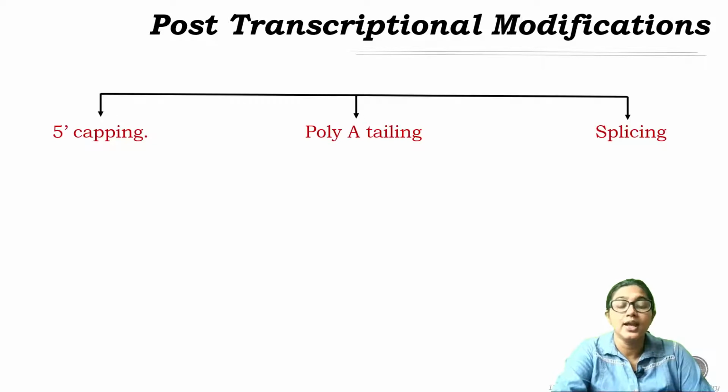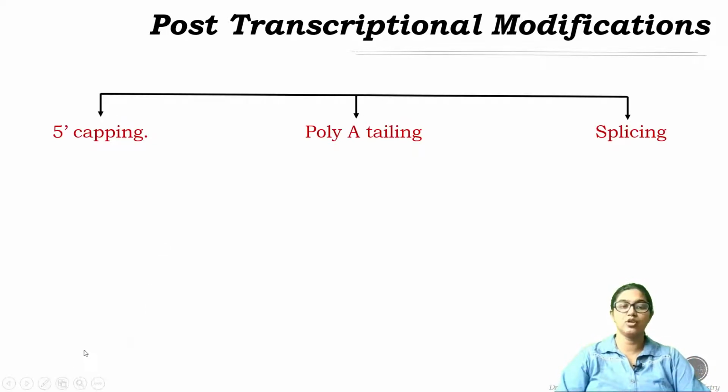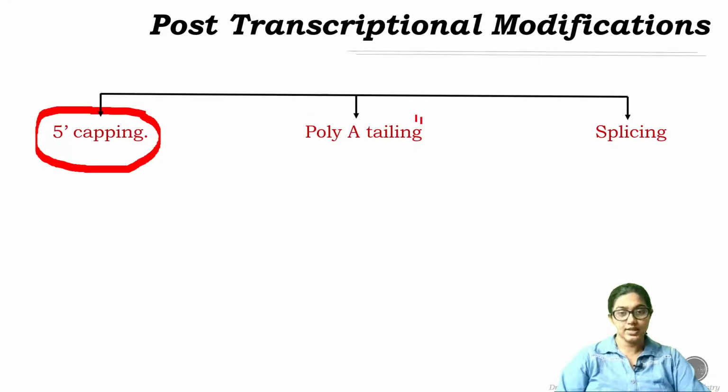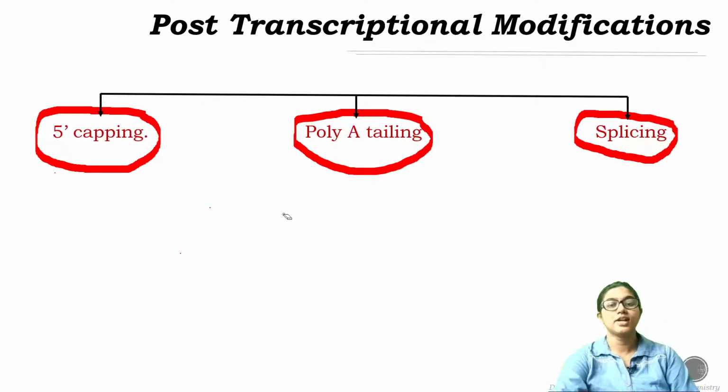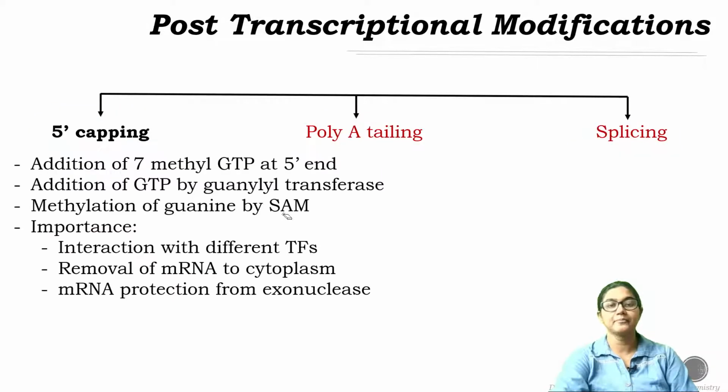So in mRNA, there are 3 different types of post-transcriptional modification. One is 5' capping. Next is polyadenylation in the tail, and finally splicing. These three major post-transcriptional modifications are there in the eukaryotes. Let's see what happens in 5' capping.